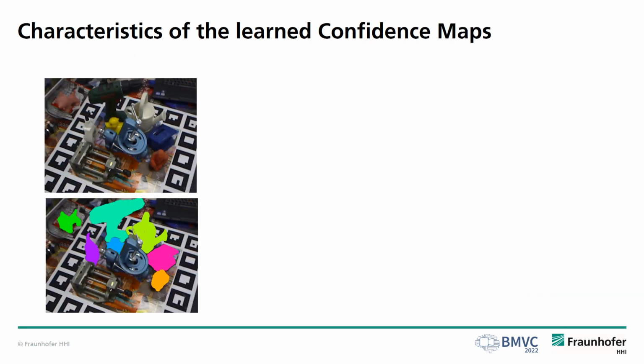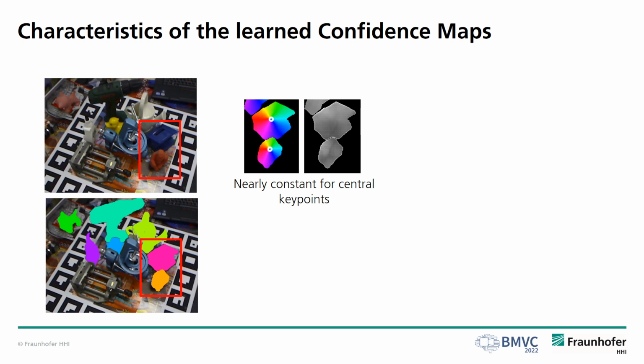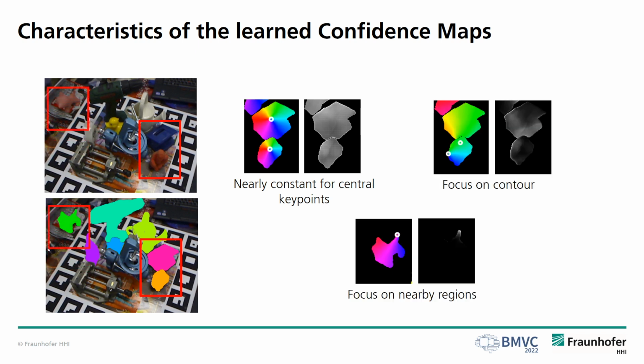Here we see that the estimated confidences are dependent on the location of the keypoint to be estimated. If it is in the center of the object, all pixels can contribute equally to the calculation. If the keypoint is at the boundary of the object, we observe a focus on the object contour or on the nearby region. Especially the access to the object silhouette over the guided convolutions with the semantic masks helps evaluating the keypoint locations as precisely as possible.